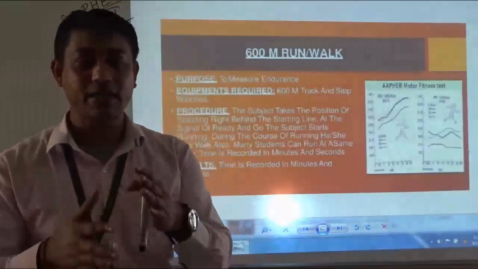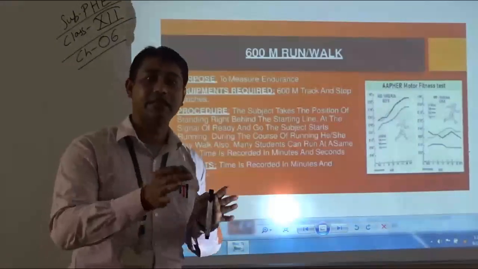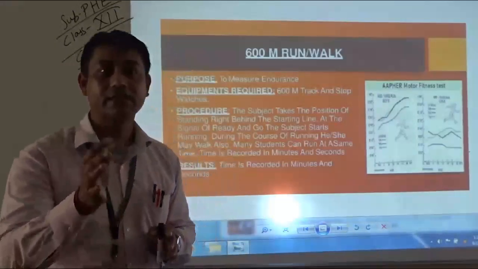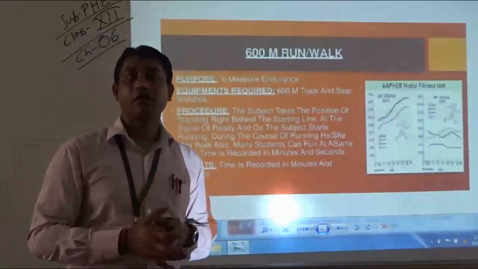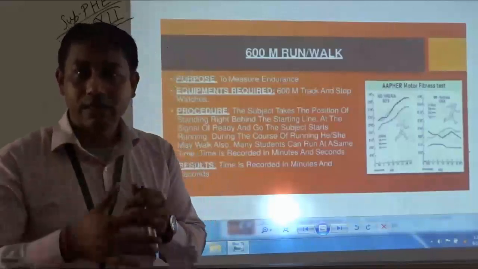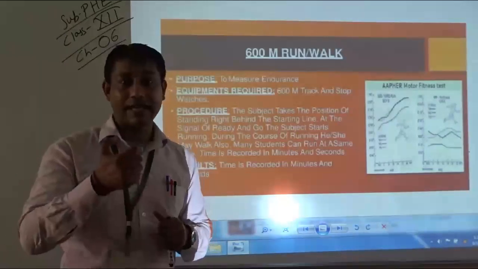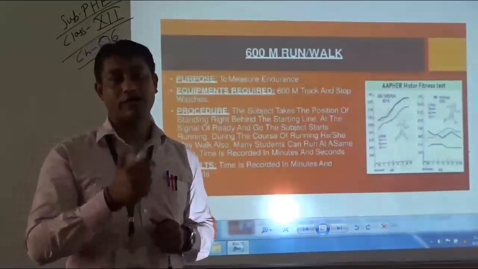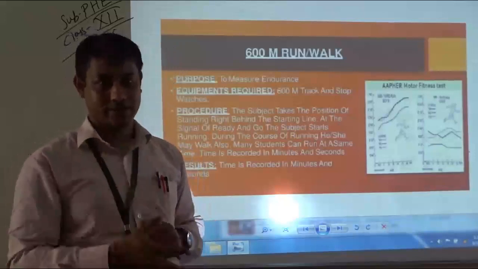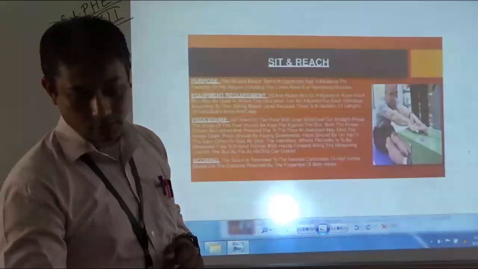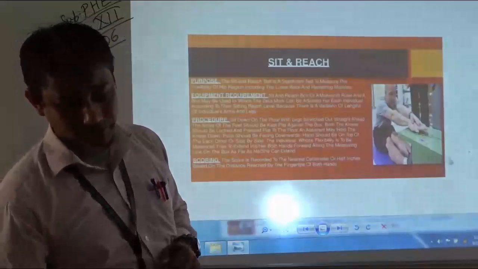Otherwise, the subject can jog and complete the 600 meter run and walk. At the completion of the distance, the time recorded by the stopwatch will be noted as the score of the subject. Moving to the next test battery.